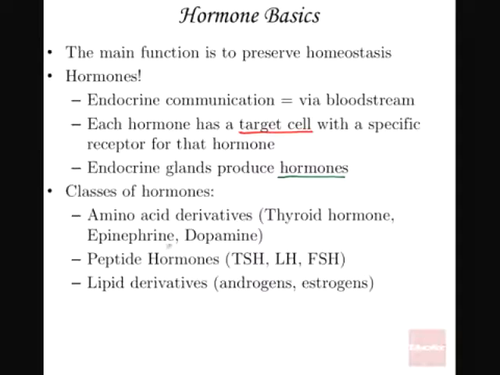Another class of hormones which we can talk about is the peptide hormones. They include the follicle stimulating hormone, the luteinizing hormone, and the thyroid stimulating hormone: FSH, LH, and TSH. Now we can also look at the lipid derivative hormones. Take an example, estrogen and the androgens. All those ones, we are going to see them as we are moving ahead with our glands.